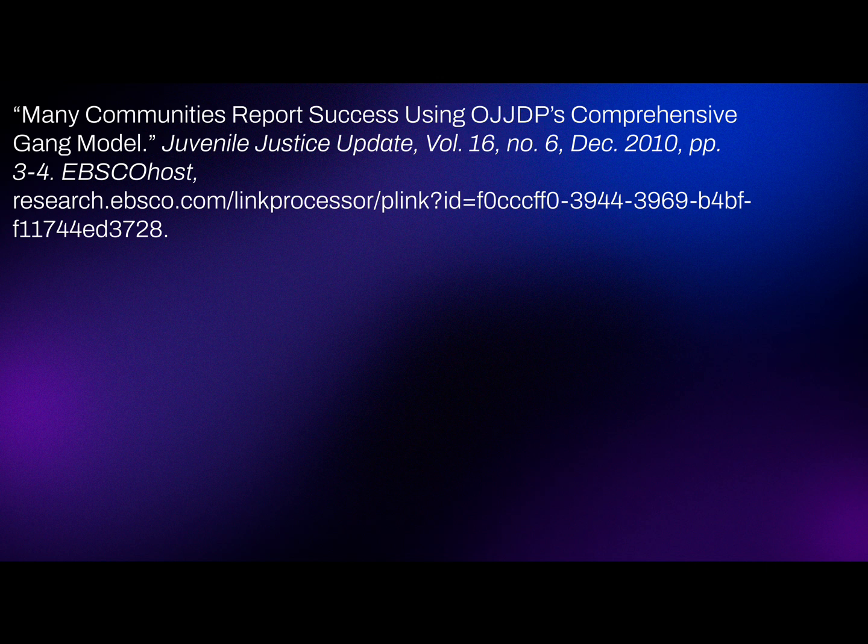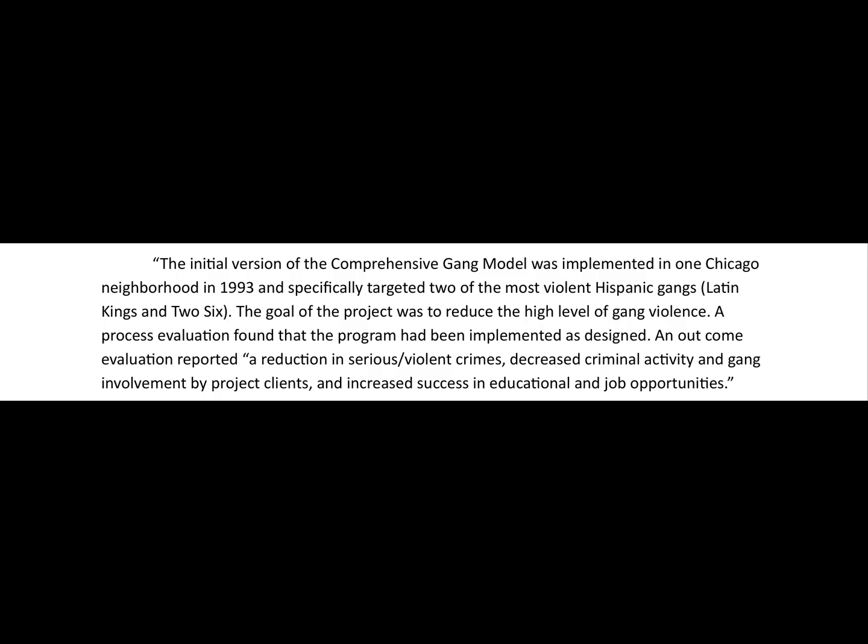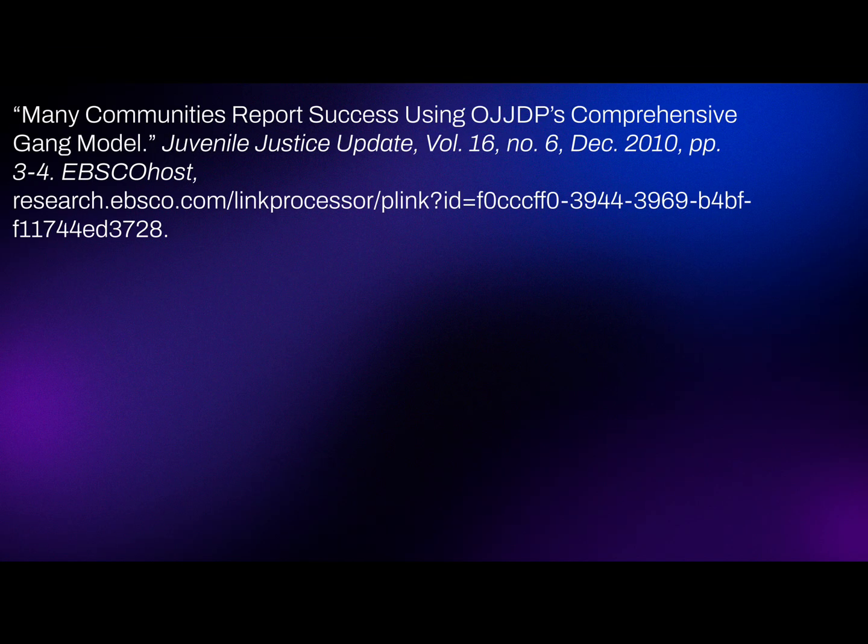I chose this source because it covers the 5 strategies in the comprehensive gang model: job and education opportunities, social support, law enforcement, and better organization. In this citation, we can see that the comprehensive gang model was implemented in Chicago. This resulted in a reduction in serious violent crimes, decreased criminal activity and gang involvement, and increased success in educational and job opportunities. I chose to make this citation because it supports the idea that the CGM is an effective strategy to lower gang violence.